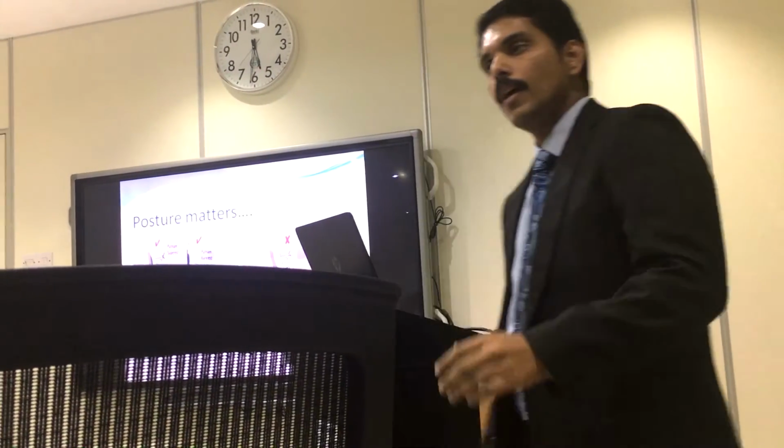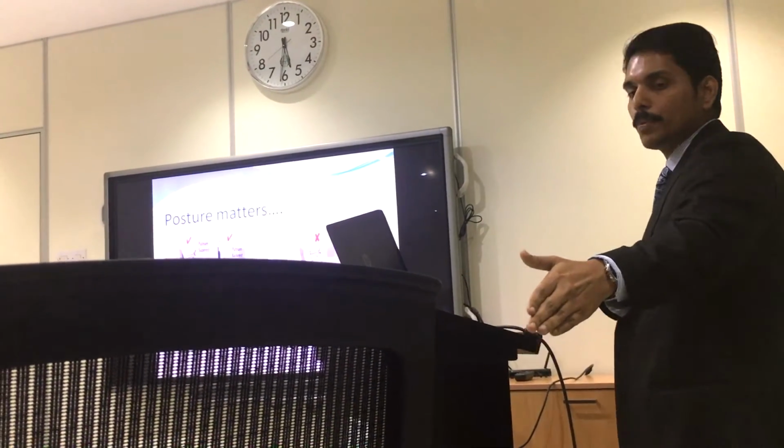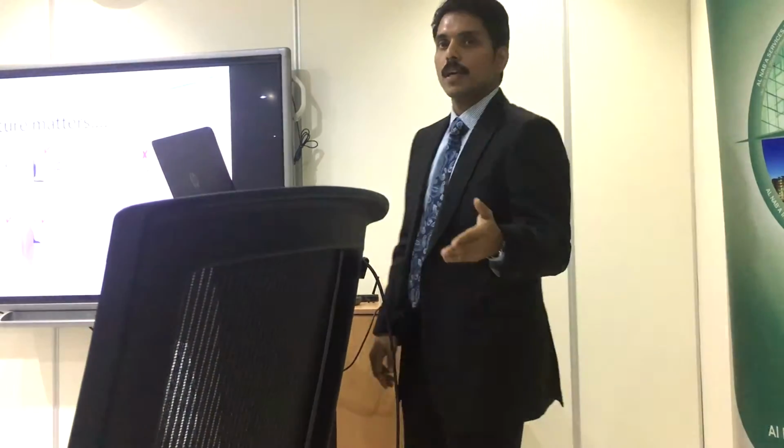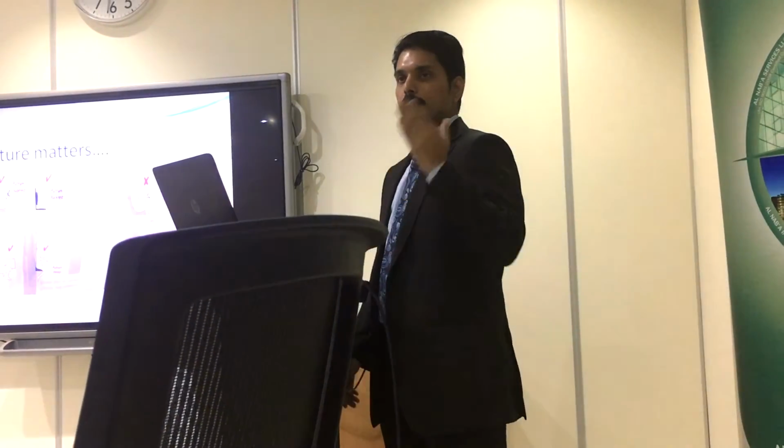And when you are sitting, just try to prevent any gap between your back and the chair. This chair has a lumbar support. This curve is what we call a lumbar support chair. So this supports your back, and that is actually good for your back. If you are having such a chair, well and good, it will support your back and you can always sit straight.